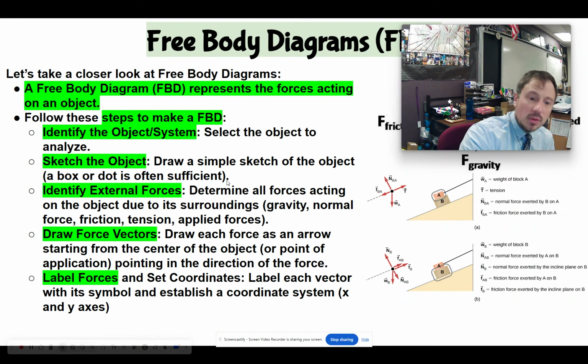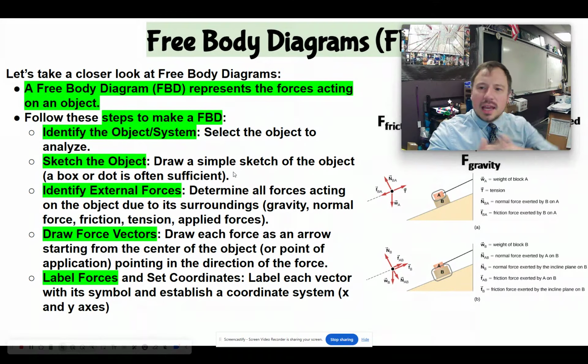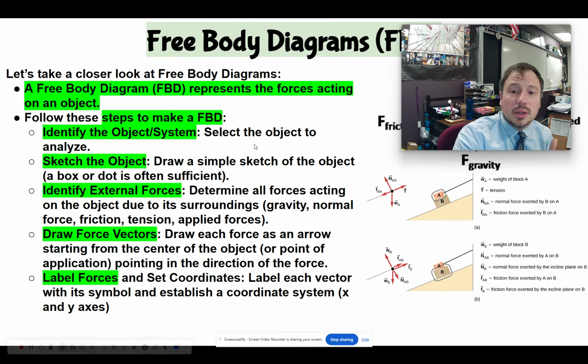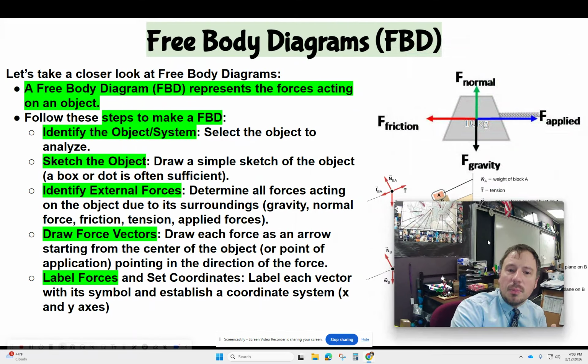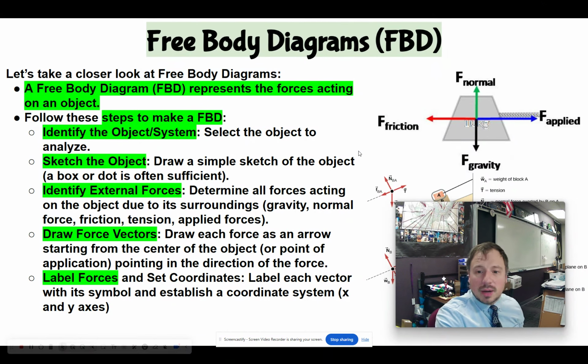Then you label forces and set coordinates. Setting coordinates, that's if it's at an angle, then you can do different stuff, but just labeling the forces, right? So label each force here. The top one is probably the easiest one here, right? So you've got applied, or I guess it could be tension because it's a spring, but you've got gravity, normal, and you've got friction, right? That's how you draw a free body diagram.